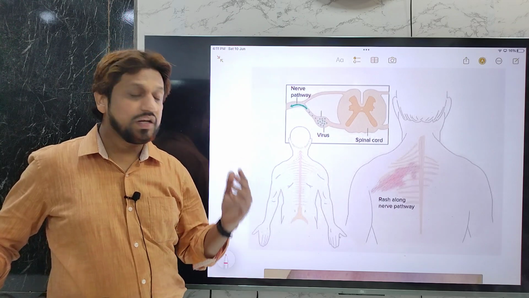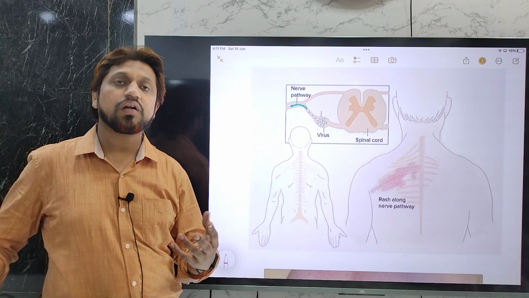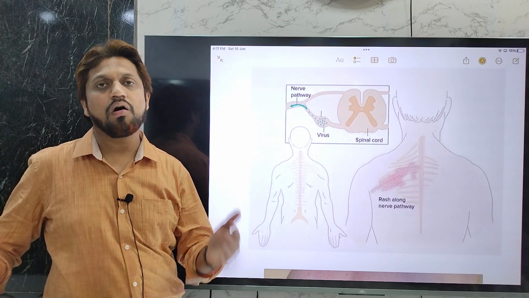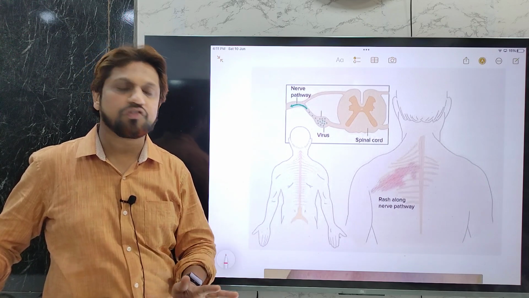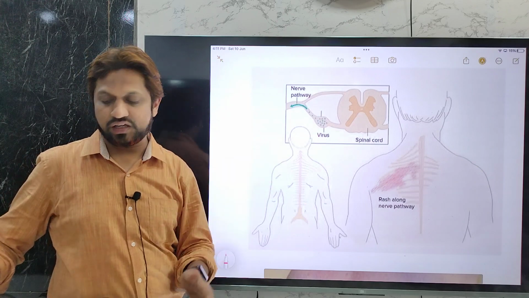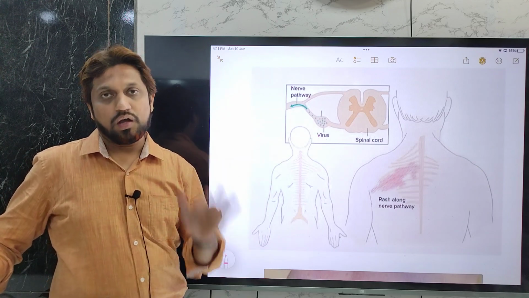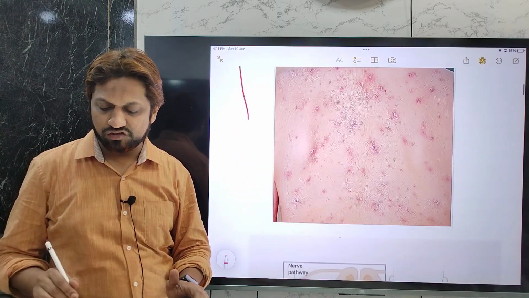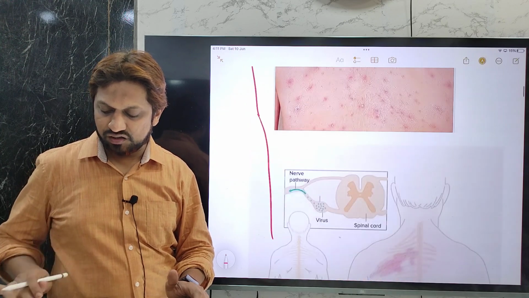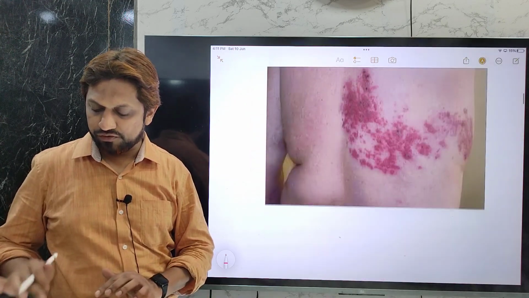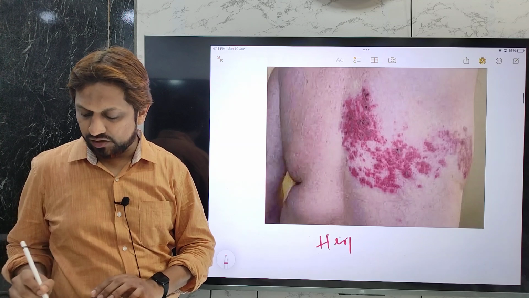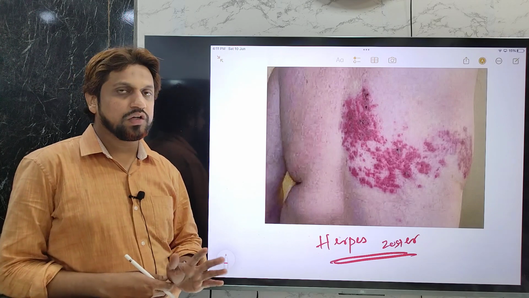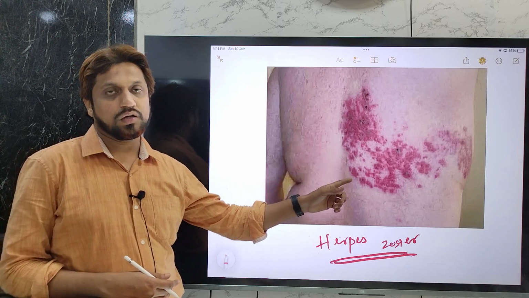But whenever during adulthood there is a decrease in cell mediated immunity, due to any other disease like HIV, or due to immunosuppressive treatments or treatment with steroids, then this virus will reinfect again. That reinfection, the secondary type from this varicella zoster virus, is the clinical condition called herpes zoster. So primarily it will cause chickenpox, and after a latent period, in a few individuals this may cause herpes zoster.